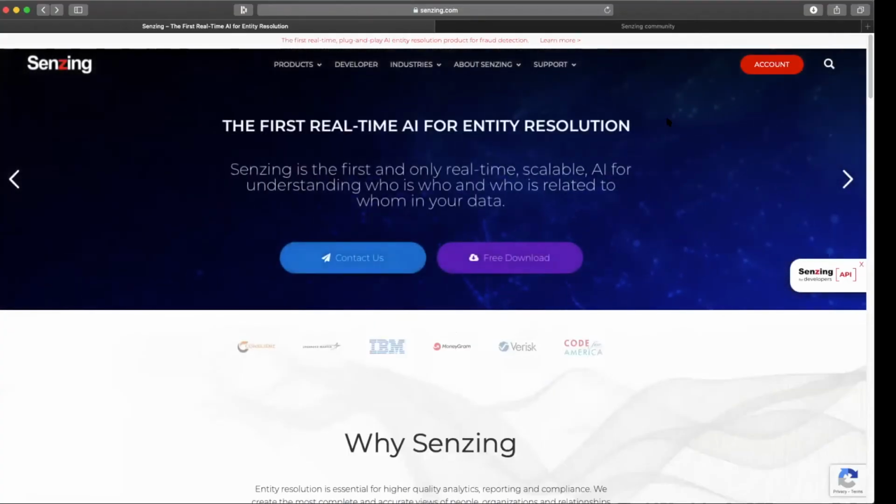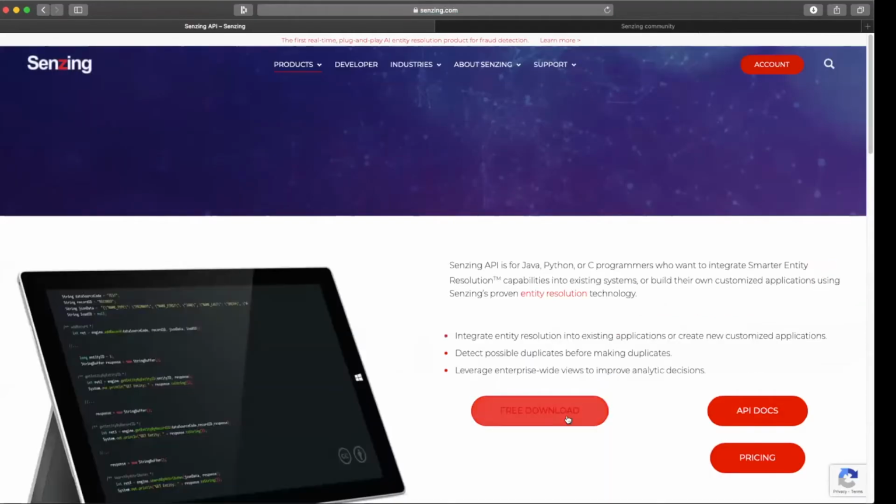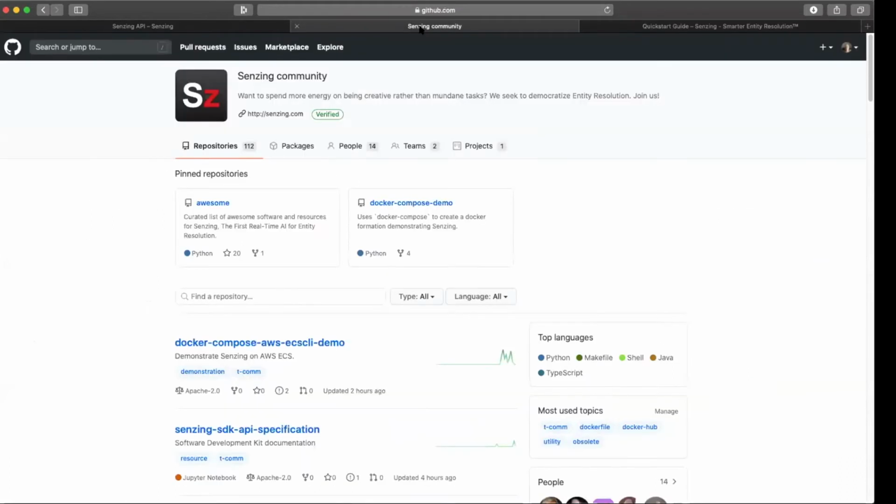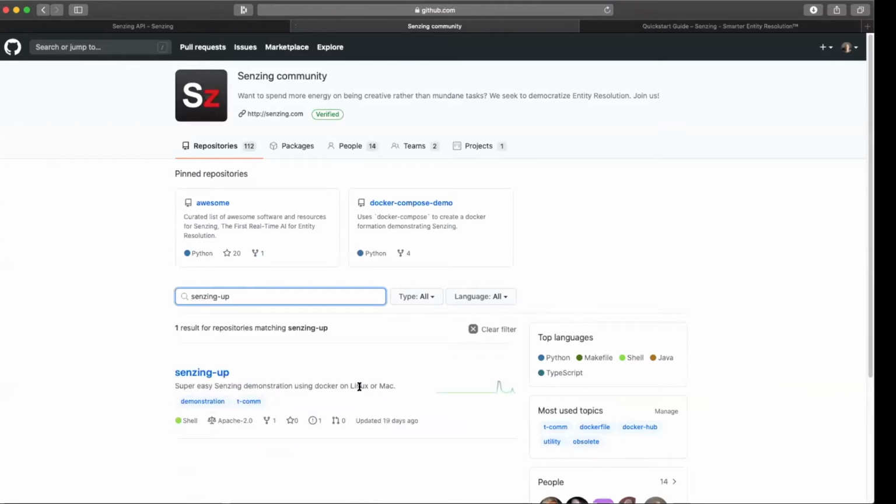So if you haven't already, go to Senzing.com and follow this link to download the Senzing API. Go to the free download and follow these instructions. Or if you're a Docker fan, go to the Senzing community and search for a Docker project called Senzing-up, which really is a super easy demonstration on Linux or Mac.